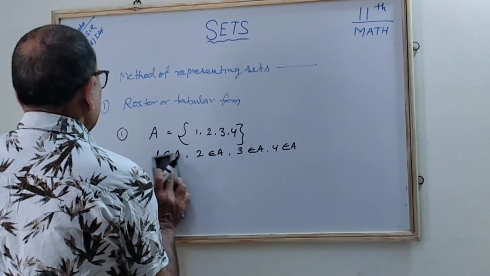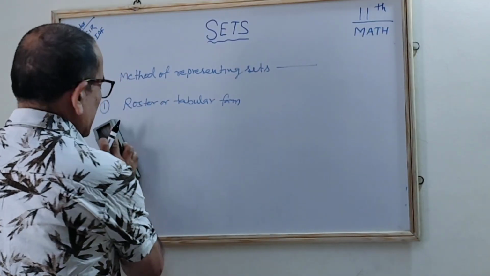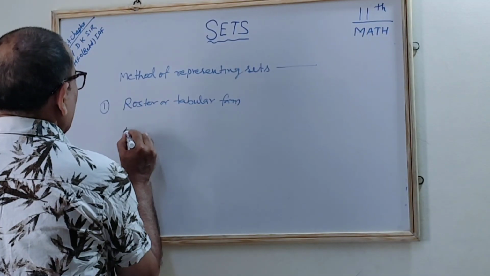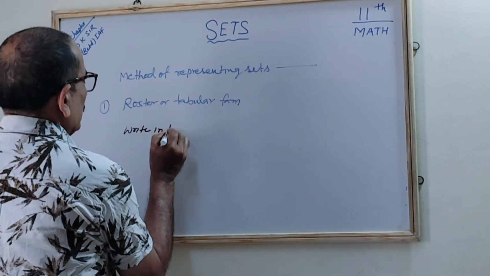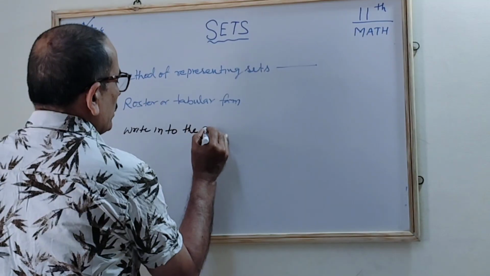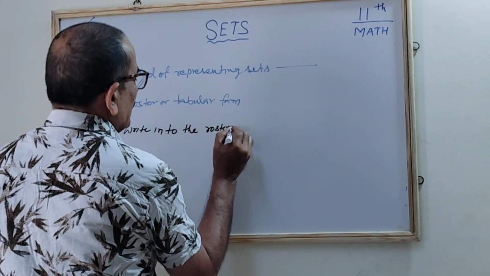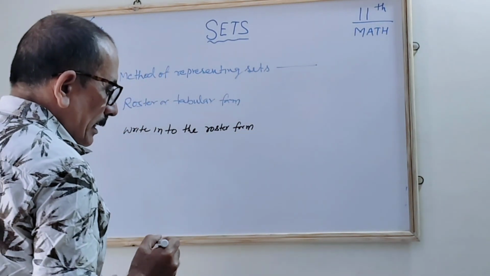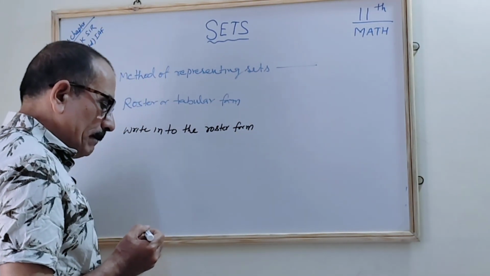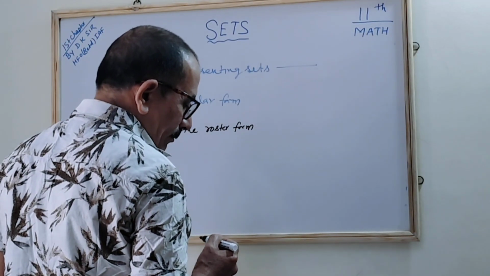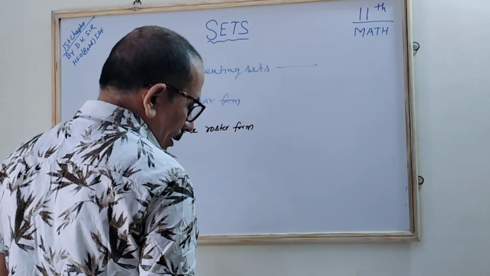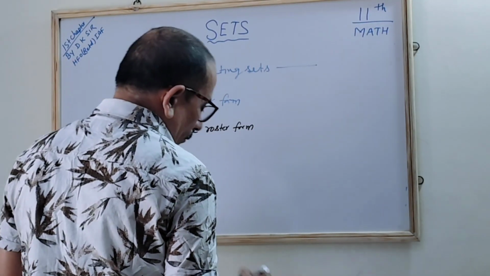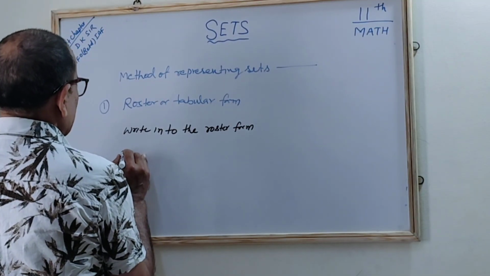Now we will see the next example. The question given is: write the following into the roster form. If they ask you to change it into the roster form, correct? What is the question they are giving? F is the set of all letters in a word. Suppose some word they have taken.